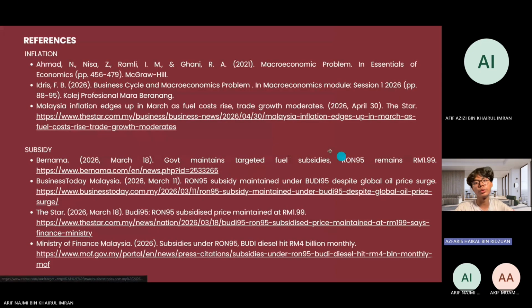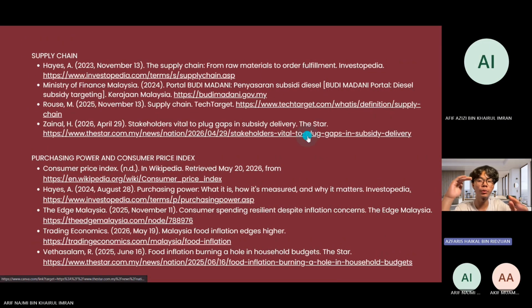So on the next slide, we will see the following sources that serve as our references, where we gathered the information used in completing this assignment.